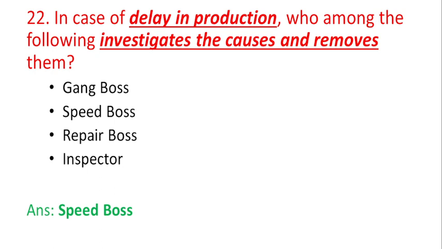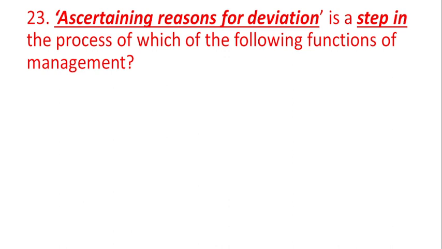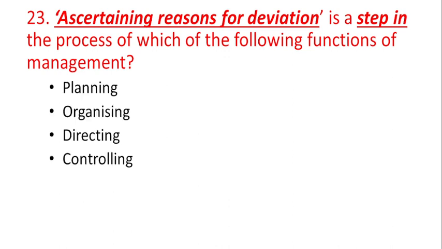And moving on to the 23rd question: ascertaining the reasons for deviation is a step in the process of which of the following functions of management? The options are planning, organizing, directing and controlling. So the right answer for this question is controlling.